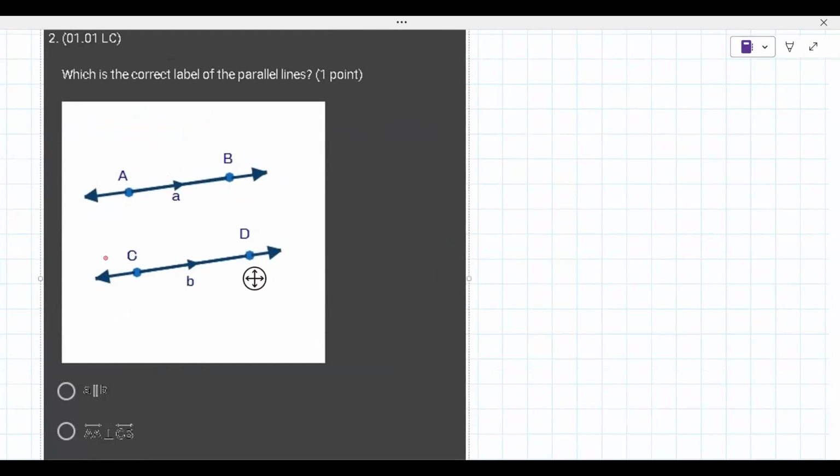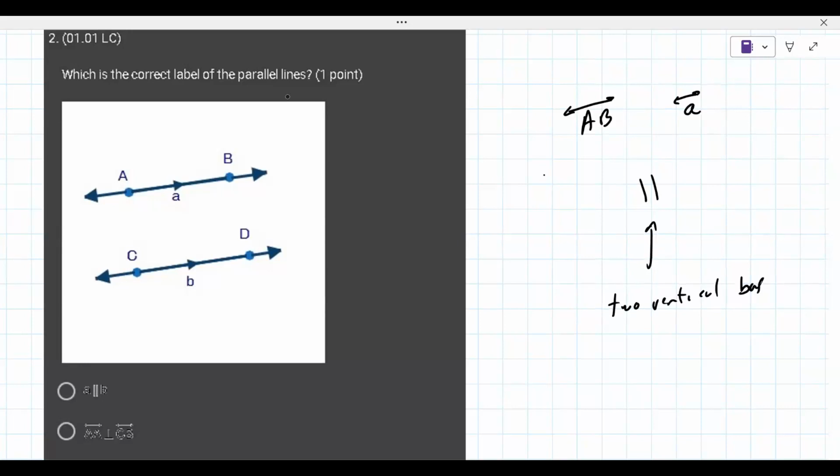All right, so how to do this problem. Parallel lines are labeled as either the following. It's either labeled like this, AB, meaning the two points on the line, or you can use a single lowercase letter. Now parallel is this symbol here, the two vertical bars.